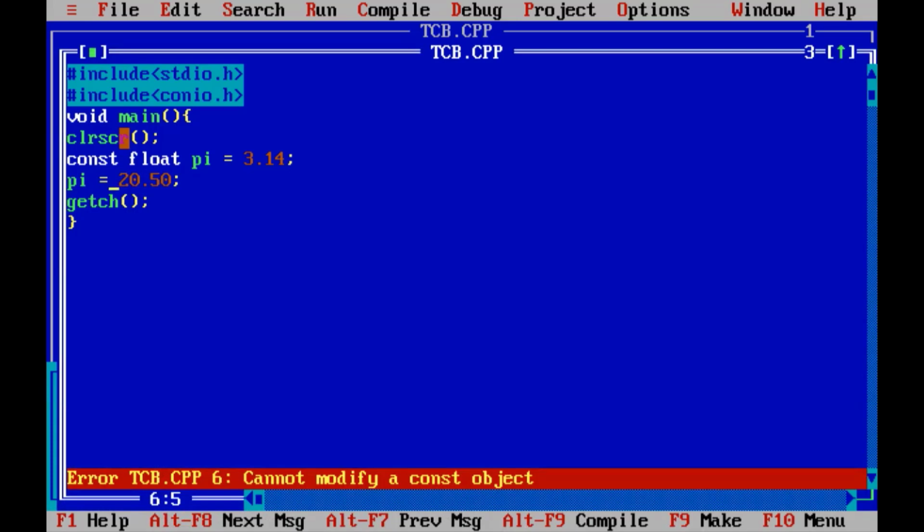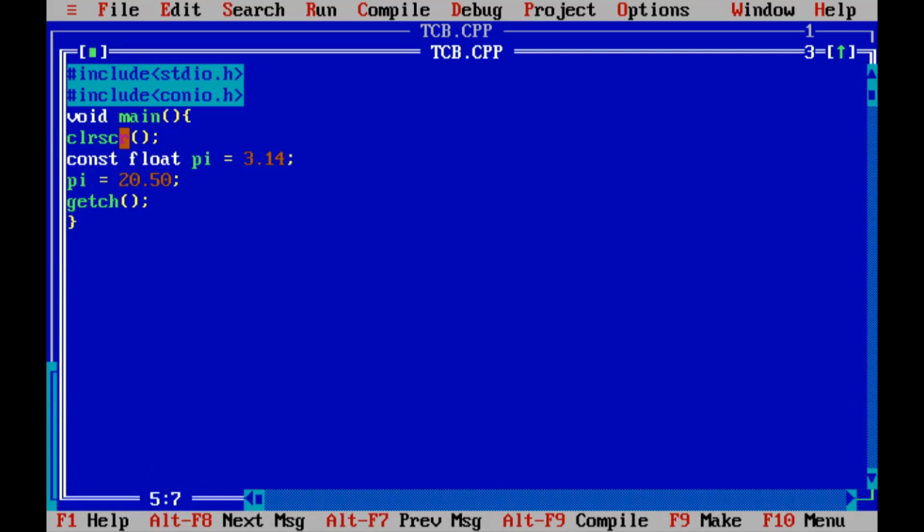Now let's work with character. Let's say I have one variable of character data type a and its value is m. Now what I am doing, I am trying to change its value here with another value v.